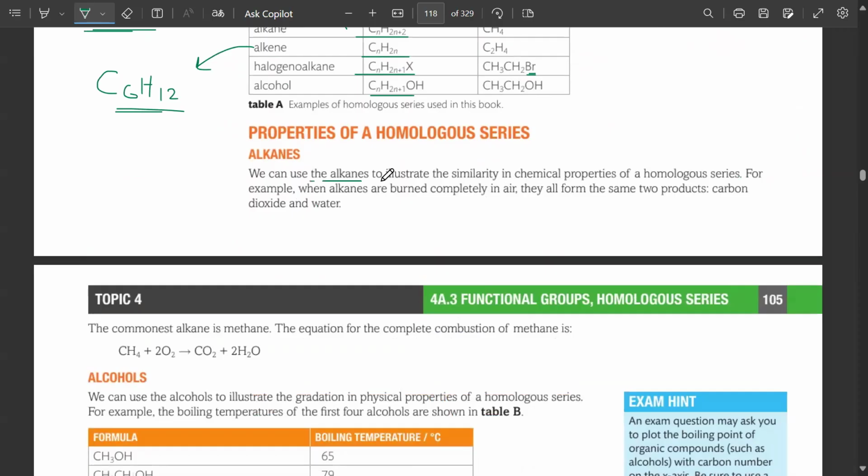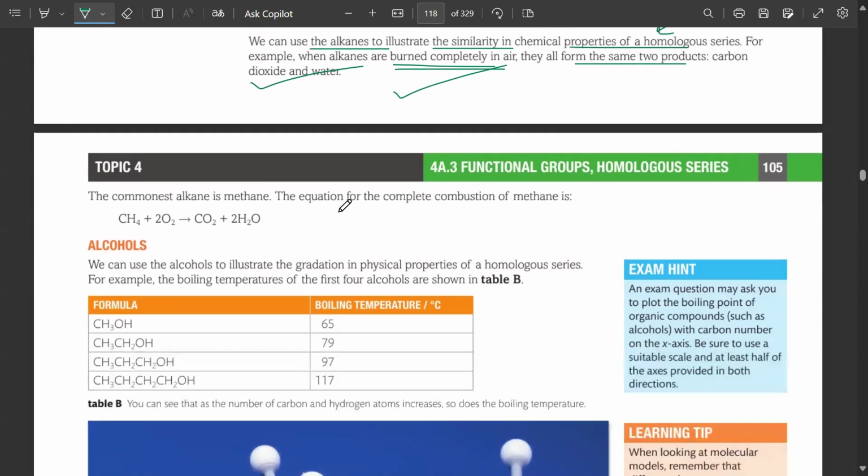As for alkanes, we can use the alkanes to illustrate the similarity in chemical properties of a homologous series. For example, when alkanes are burned completely in air, they all form the same two products, carbon dioxide and water. And this is the equation for the complete combustion of methane that you can see over here.